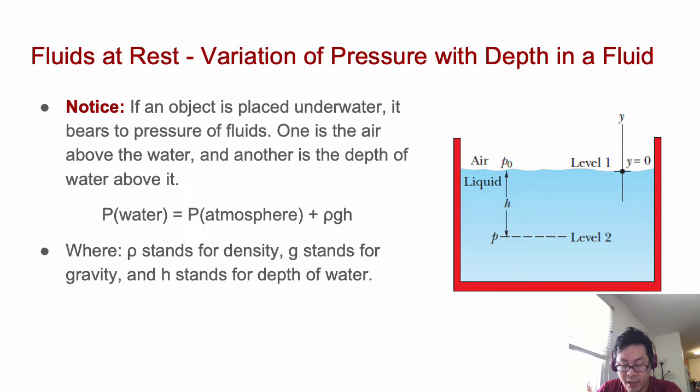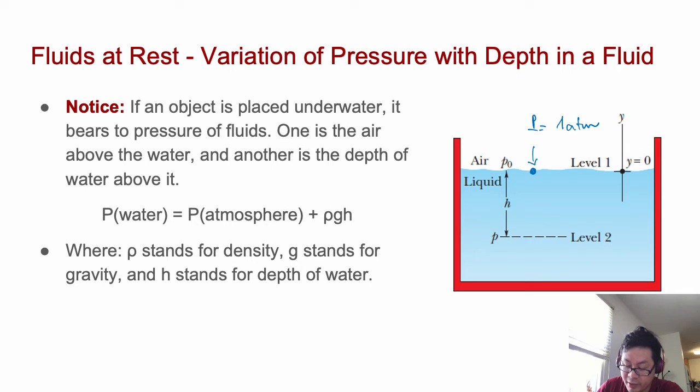Notice if the object is placed under water, it bears the pressure of the fluid. One is the air above the water, and another is the depth of the water above it. Here, at this point, the pressure put on this point is air pressure, and P normally is 1 atmosphere.